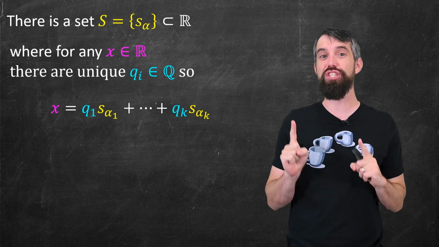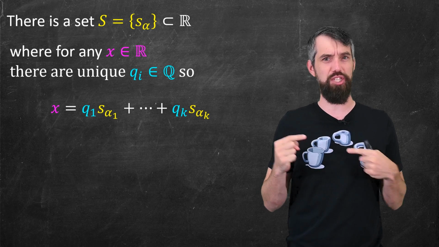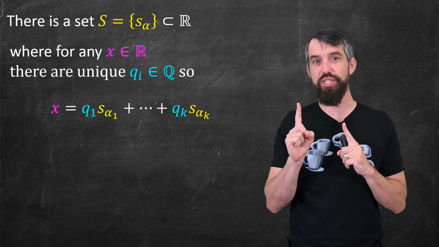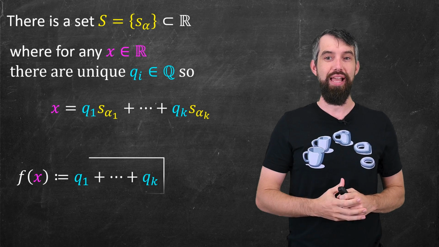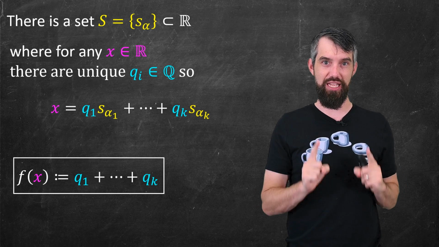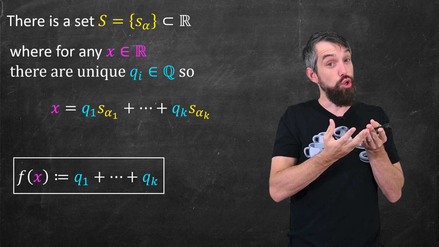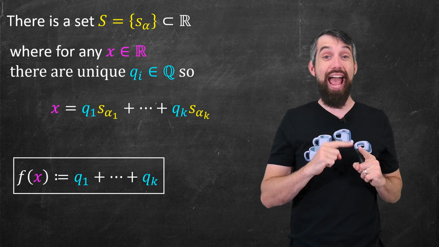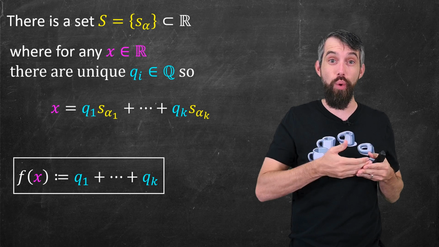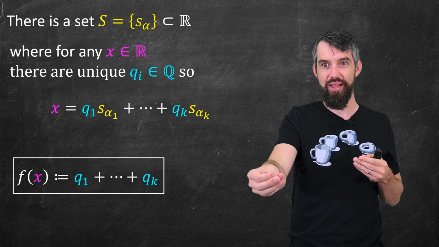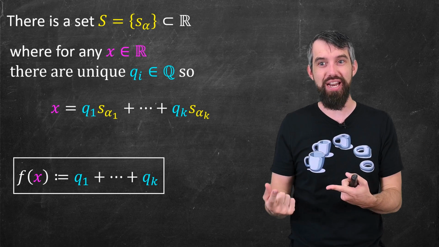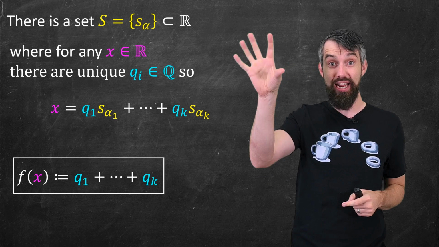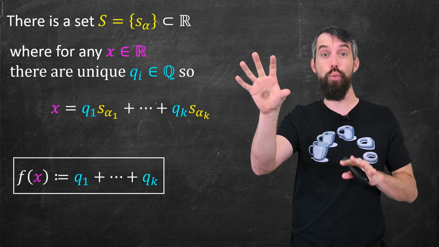That there is such a crazy set might seem a bit surprising, and actually the meat of this video is going to be justifying this statement later on. But let me use this property for now. What I'm going to do is define a function f of x in the following way. If you start with an x, and you write it this way as this linear combination, then what the function f of x does is just add up all those rational coefficients, the q1 plus the q2 down to the qk. Because I'm assuming that it can always be done in a finite way, the result here is just some rational number. So if you believe my weird statement about S, then f of x is certainly well defined.